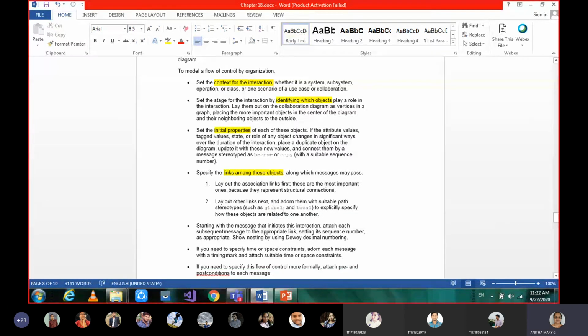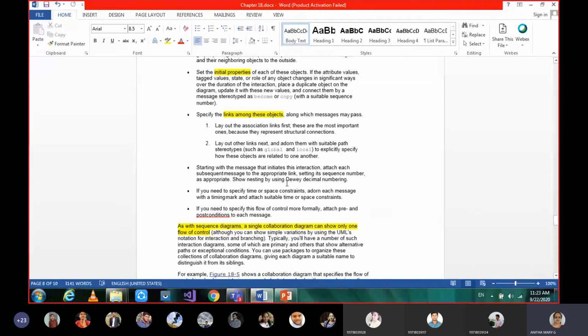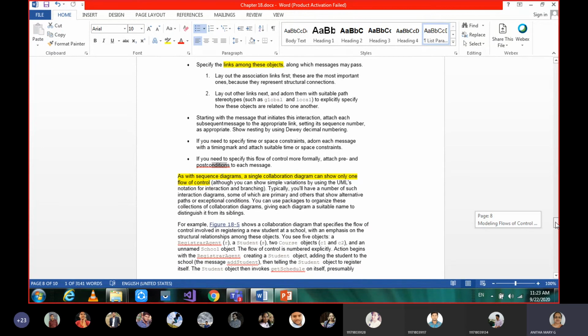By giving more specific stereotypes like global and local ones, and starting the messages by numbering. Those numbering can be based on procedural, that is decimal numbering, or recursive, what I was telling you. Then time constraints, if needed, you can give them to the existing one, that is what is called add-ons. And if any pre and post conditions are needed you can give them. Not only that, you can give constraints and notes also. The same things applied for sequence diagrams will be applied for collaboration too.